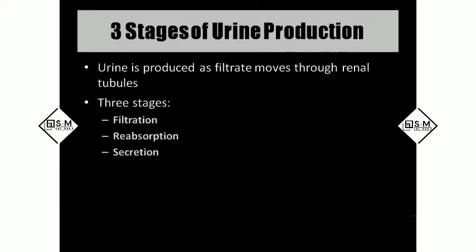Coming to urine production, we have three stages: filtration, reabsorption, and secretion. Filtration is what happens from the glomerulus to Bowman's capsule. There the blood gets filtered, and in the filtrate, whatever things are needed by the body, the body will take back, and we call that reabsorption. Whatever things are not needed will be secreted into the urine.